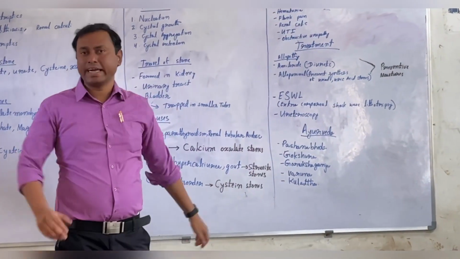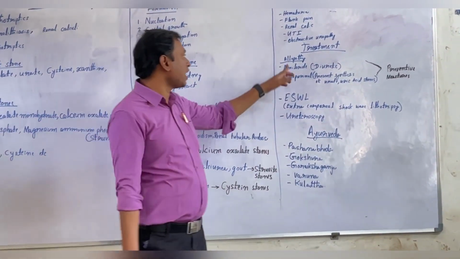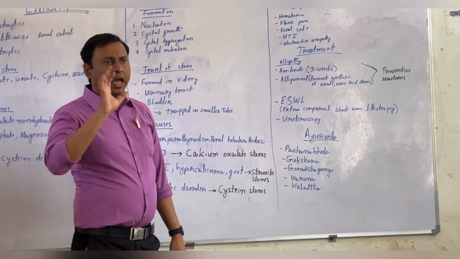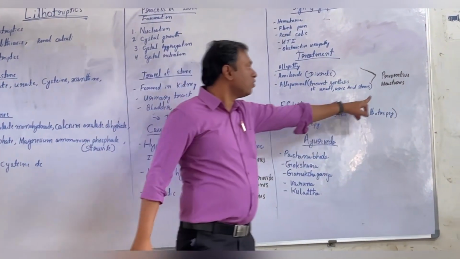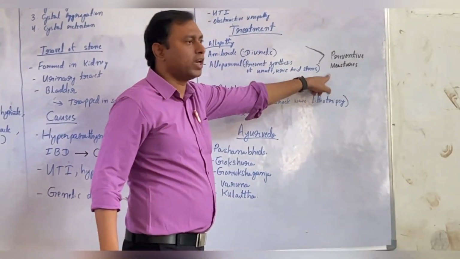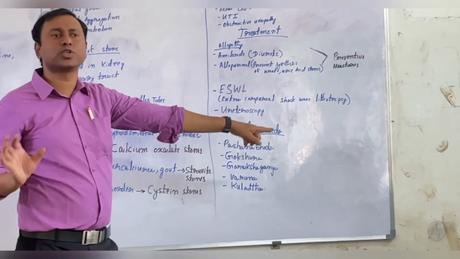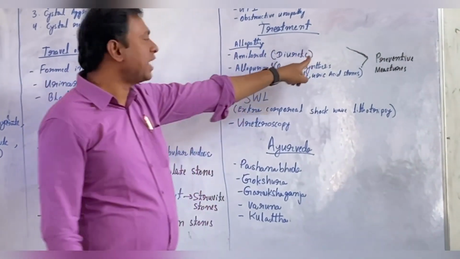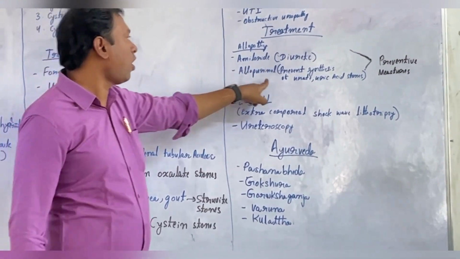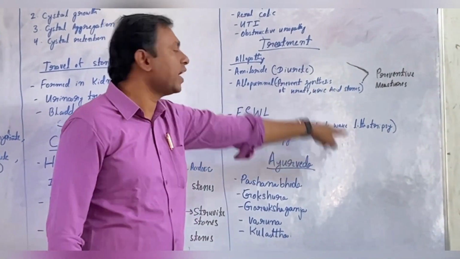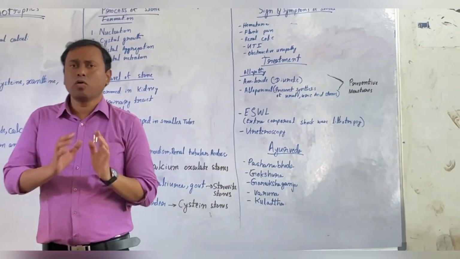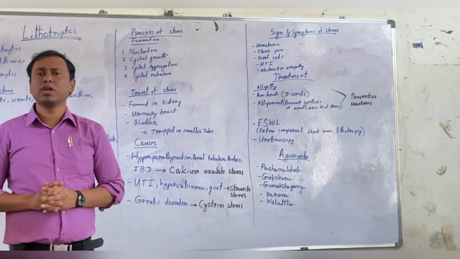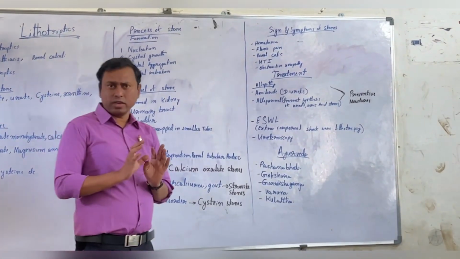Now come to the treatment. How will we treat the patients? Very commonly in allopathy, there is no specific treatment. We are giving only preventive measures. What are the preventive measures to prevent kidney stone formation? That is amiloride, one of the diuretics, and allopurinol. These prevent synthesis of urate and uric acid stones. These are only for prevention. If the stone is formed, there are no specific drugs available in allopathy.